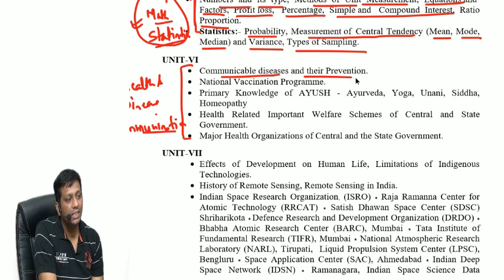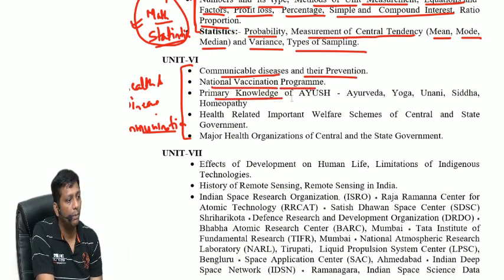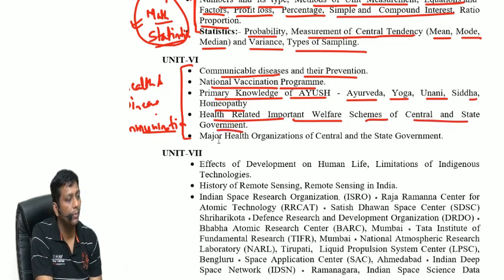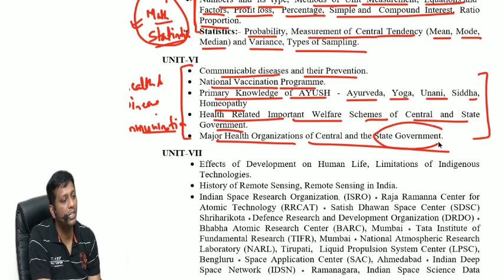Communicable diseases, their prevention, national vaccination program, primary knowledge of Ayush. Ayush means Ayurveda, Yoga, Unani, Siddha and Homeopathy. Health related important welfare schemes of central and state government, and major health organizations of central and state government. For state government, follow Madhya Pradesh.